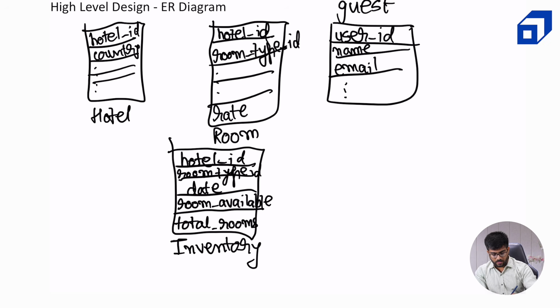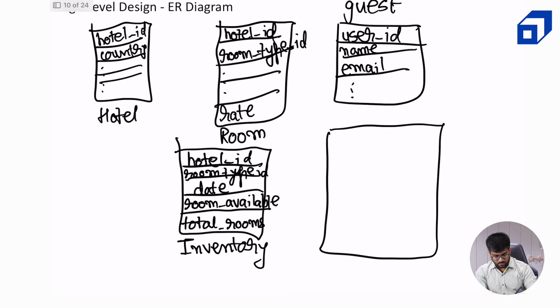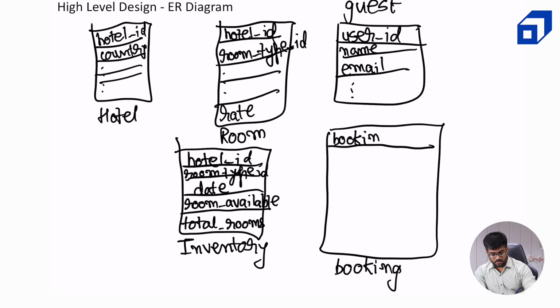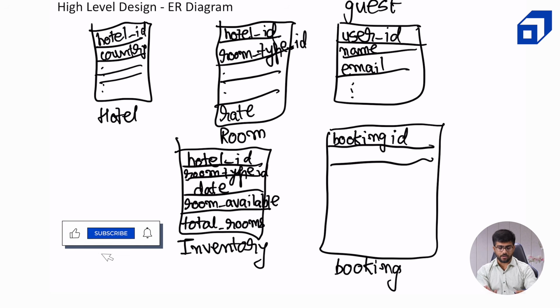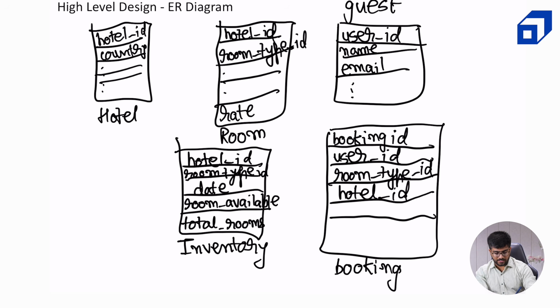Now the important table, or the meaty table, will be the bookings table. Now what will this booking table contain? Obviously the primary key will be the booking ID. Then associated with each booking would be a user ID, because one guest would book it. Now a booking ID is related to a particular room type ID. And this room will be in a hotel, so we will store a hotel ID as well. And we will also have check-in dates and check-out dates.